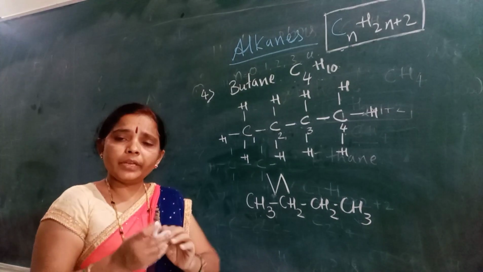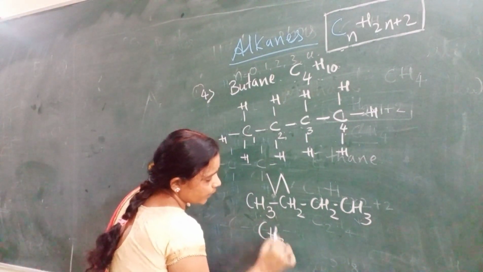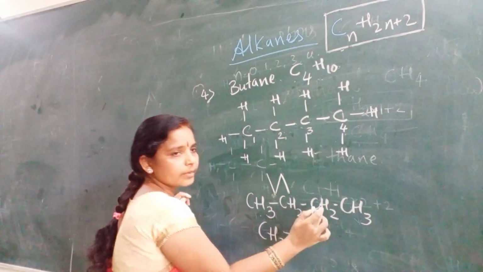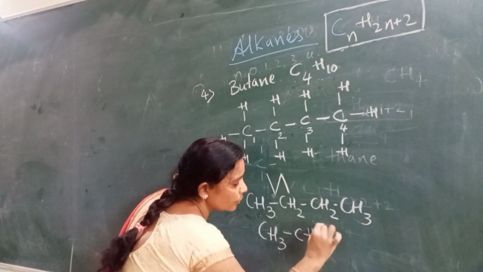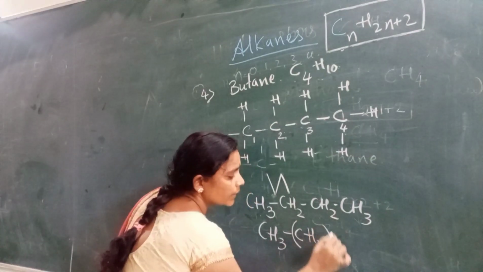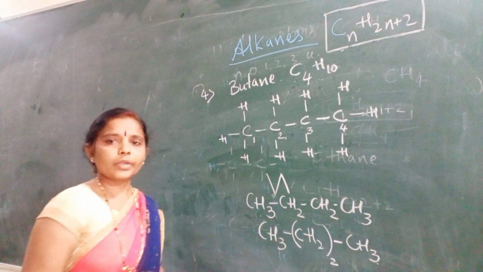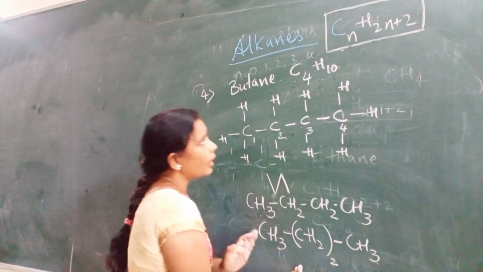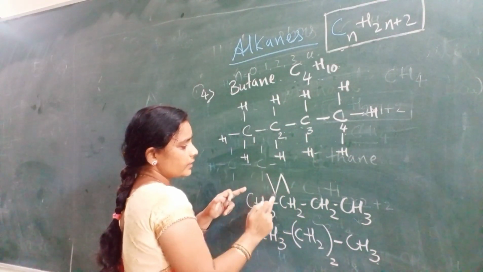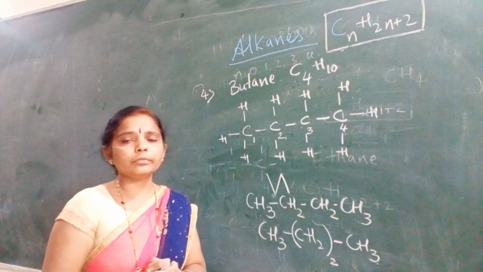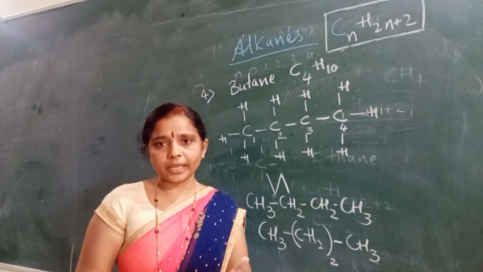We can condense it still more. So the structure is CH3, then how many CH2 groups are there? CH2, CH2, 2. So there are 2 CH2 combining here with the CH3. Okay, this is the condensed formula of butane. This is the structural formula of butane and this is the bond line formula of butane. So in this way we need to learn the alkanes.